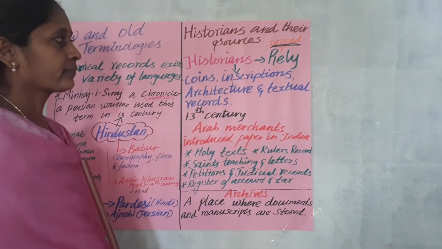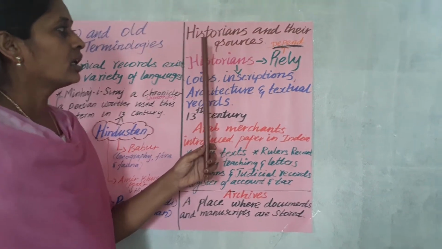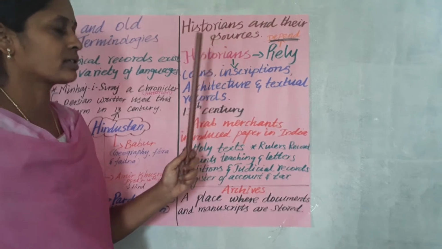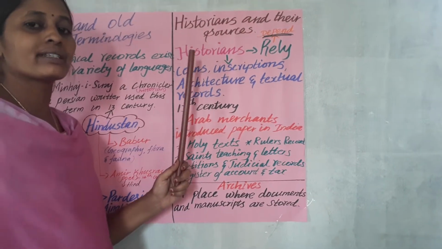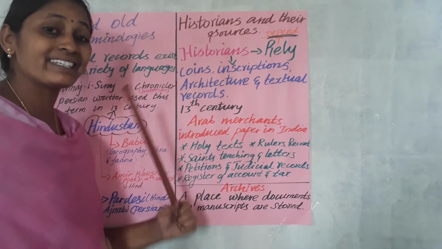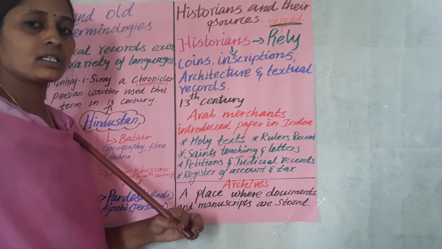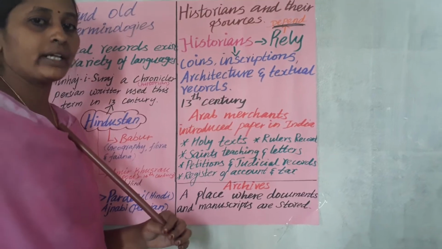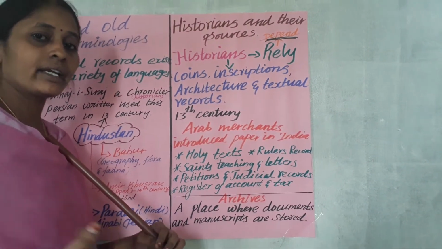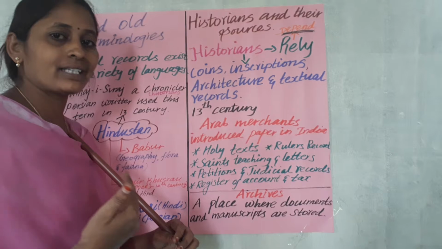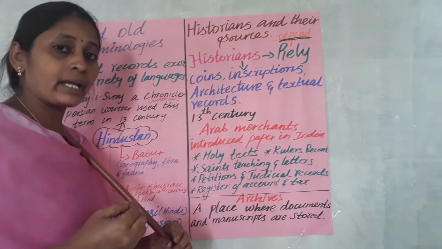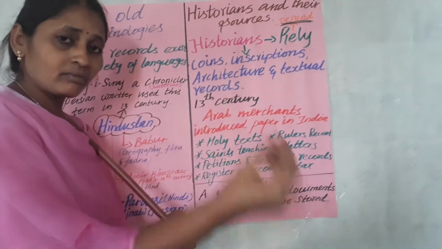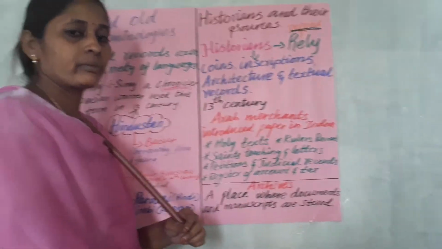Next we are going to discuss historians and their sources. Last year also we discussed the sources of history. When we study prehistory, the people did not know how to read and write at first; that we will discuss later. Then in the kings' ruling time, they started to inscribe their orders, ruling methodology, and special information.